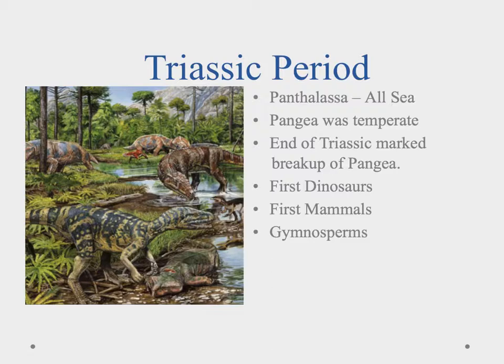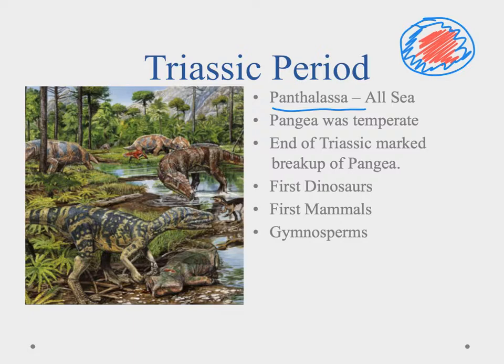Okay, so what we're talking about when we're talking about the beginning of the Mesozoic Era, this Triassic period, you notice that we have a term here, Panthalassa, and that means all sea. What that meant is if you looked at Earth from space during the Triassic period, we would have had the one supercontinent of Pangea, and then the rest of the planet was this one big ocean. And we noticed that even though it was in a temperate type climate, it was kind of tropical here and there, this supercontinent, it was mild.